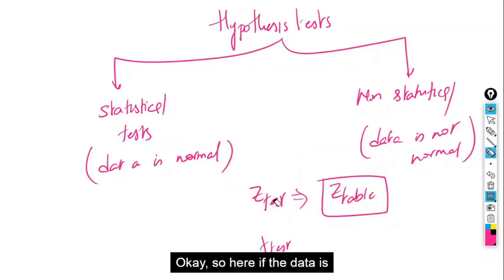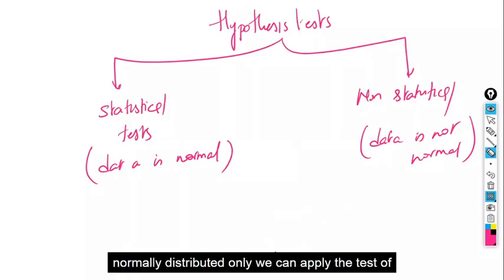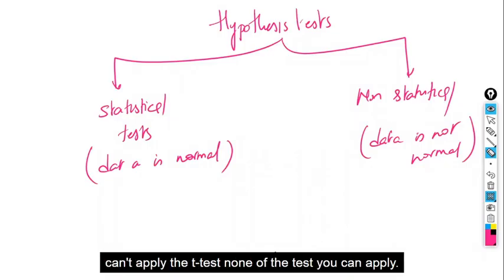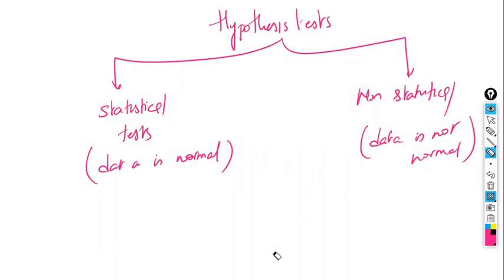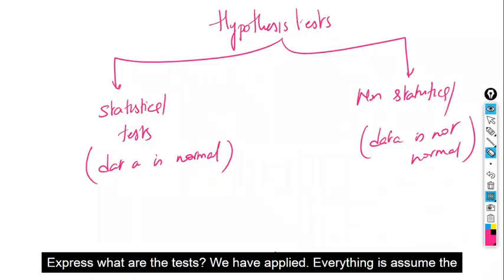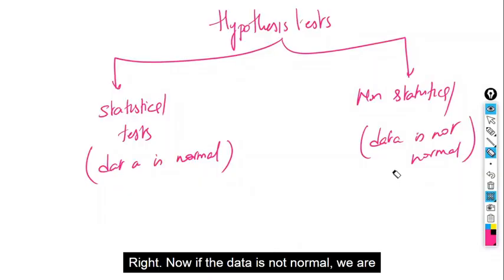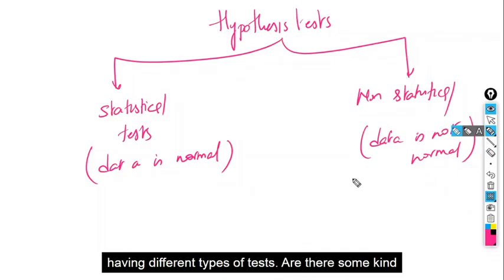So if the data is normally distributed, we can apply the Z test, and we can apply the T test also. If the data is not normally distributed, you can't apply the Z test or the T test. None of the tests can be applied. Yesterday, whatever tests we applied, everything assumed the data is normally distributed.